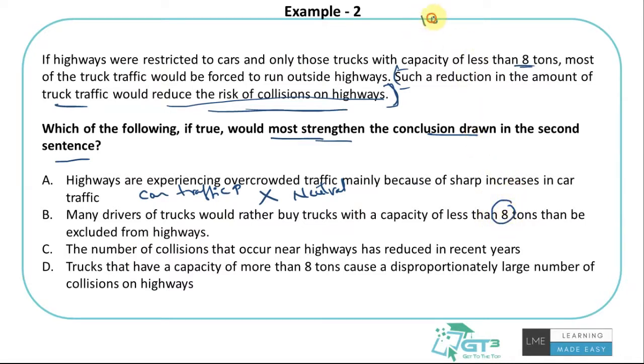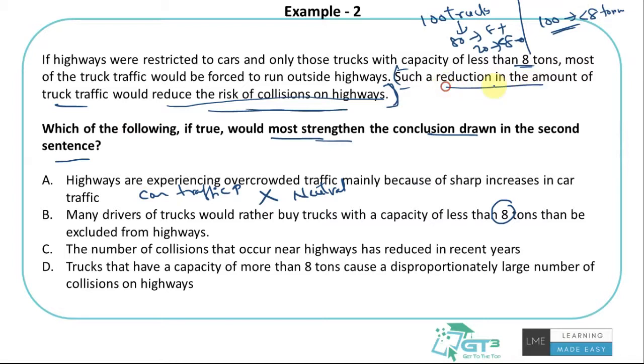Let's say there are only 100 trucks in this whole country or place where they run on highways, of which 80 are 8 tons plus and 20 are less than 8 tons. Let's assume this scenario. If this rule made all 100 drivers carry less than 8 tons, would this actually reduce the traffic?